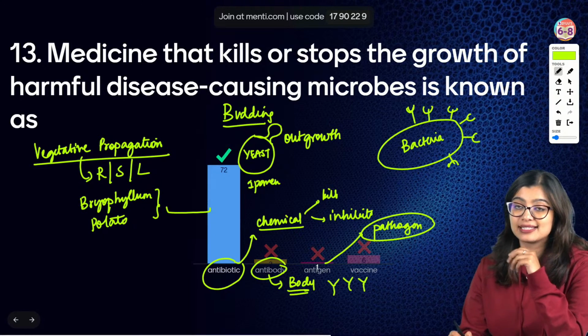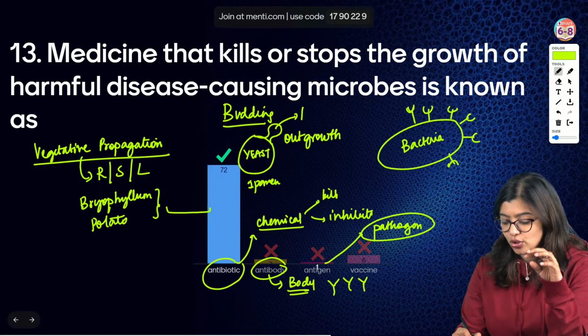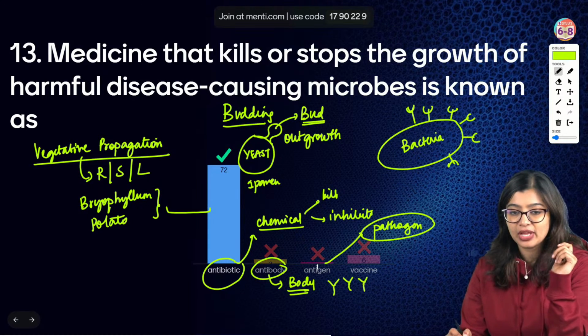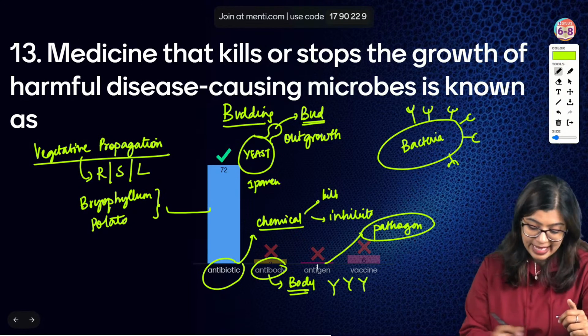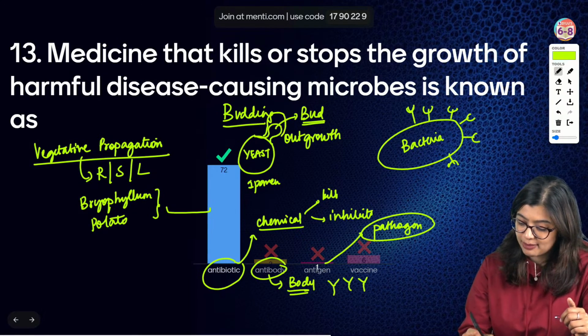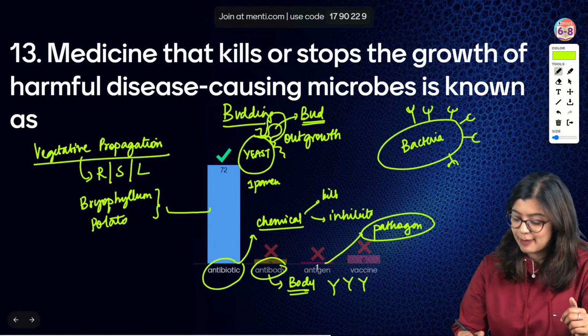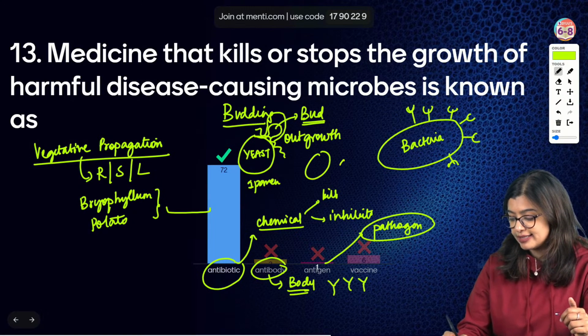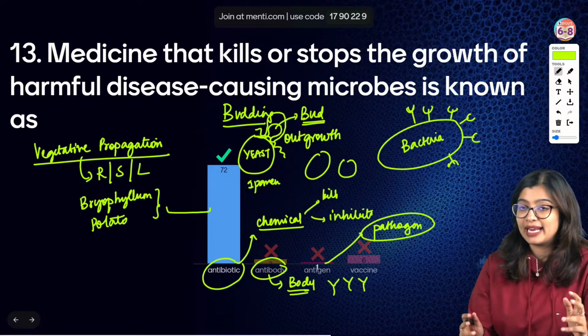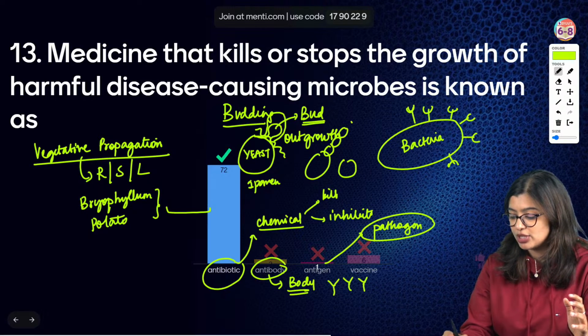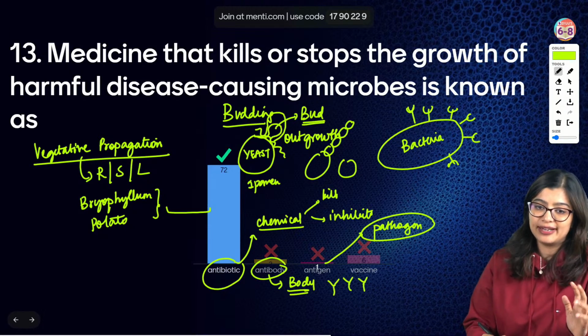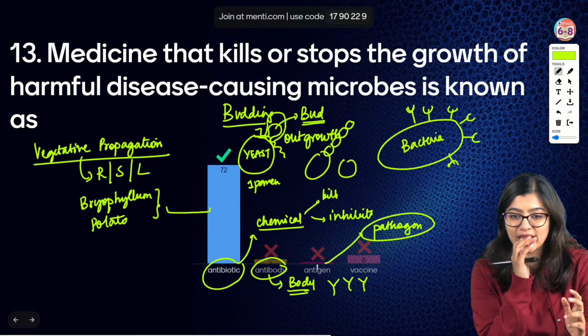So we call this as a bud. Now, as it keeps growing and maturing, this bud will separate from the parent. It can separate from the parent or it can remain attached to the parent and form a chain of buds, right? So that is what we mean as budding, okay?